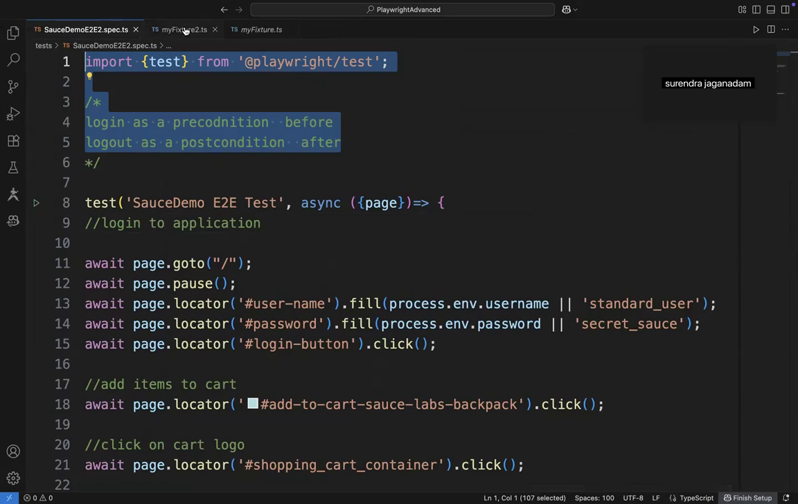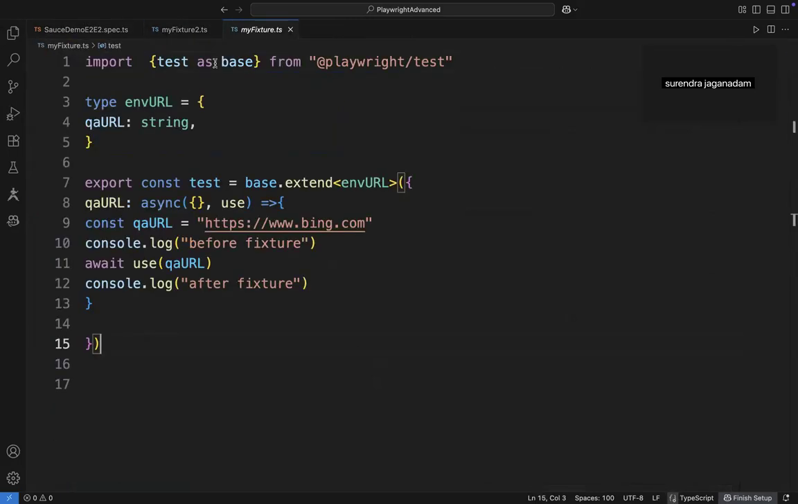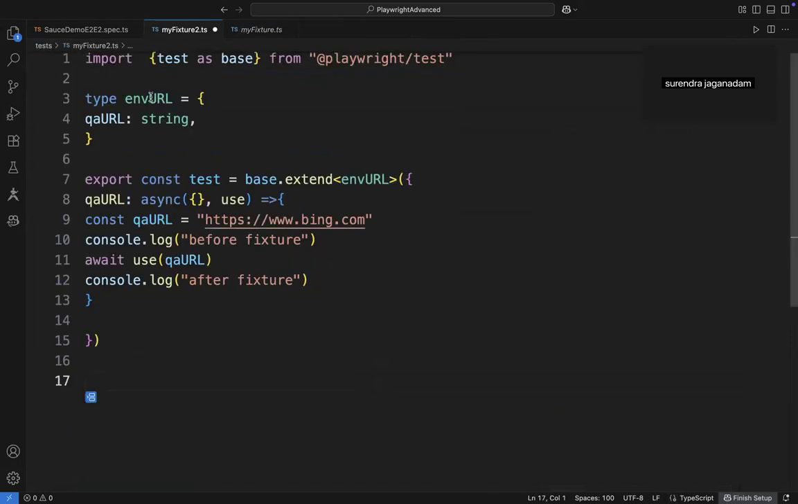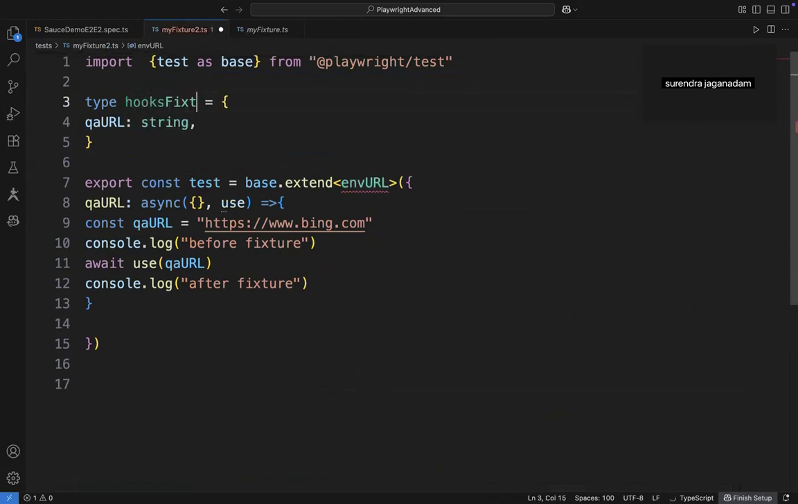Now what I am doing here is I have created a new myfixer2.ts, and from this I'm copying this whole chunk, the whole syntax, and I have just pasted it here. I'm naming it as the hooks fixture, and here login logout setup. This is going to be of type any. Export this as a constant test. This is the type of hooks fixture that it needs to work on.